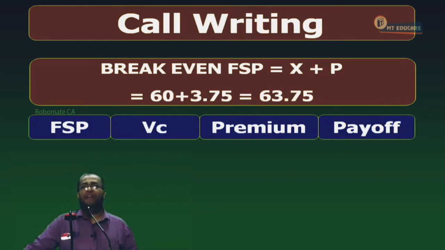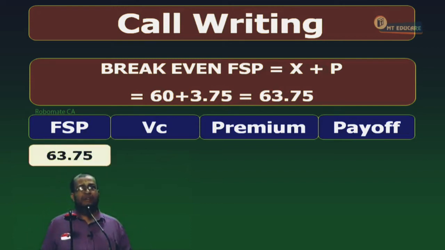Have the following columns: FSP, value of call, premium, and then payoff. Now, FSP is 63.75. FSP 63.75. Tell me what the holder will do, exercise or lapse?